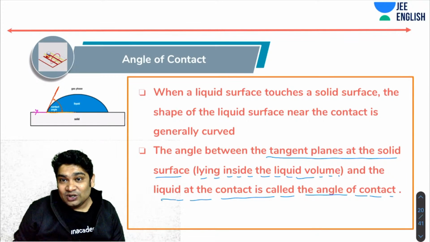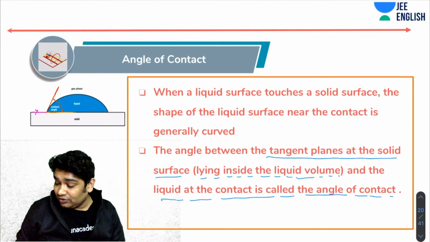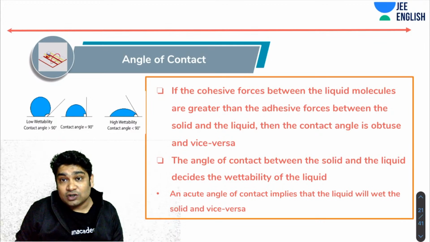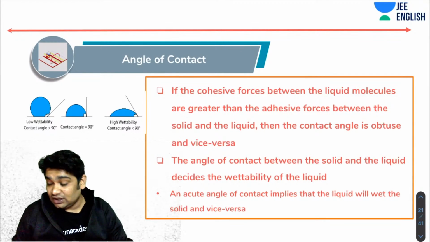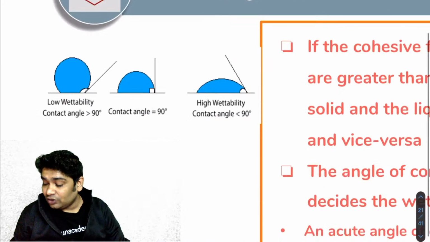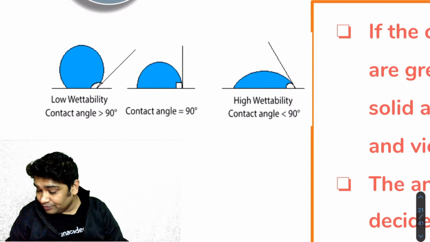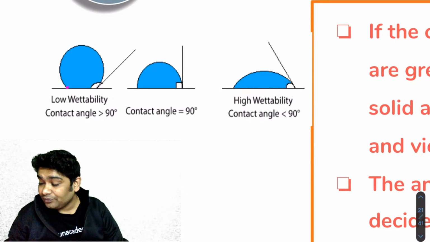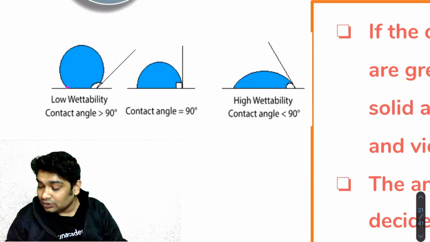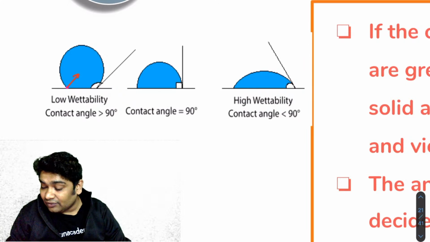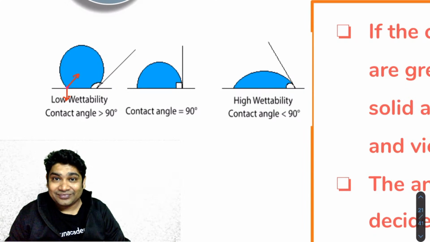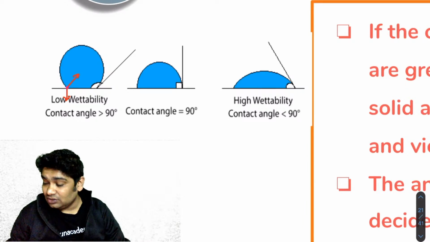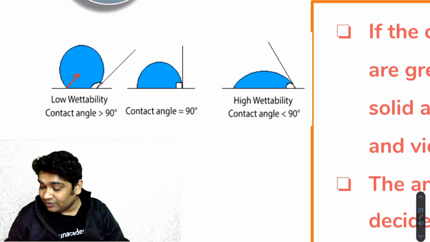Right, so that is what we call the angle of contact. Now you will notice that if the cohesive forces between liquid molecules are greater than the adhesive forces between liquid and solid, then the contact angle is obtuse, and vice versa. So what happens is that the molecules here at the surface are feeling two kinds of forces. They are feeling a cohesive force due to the bulk of the liquid, and then they are also feeling a force due to the solid below it. So maybe in this direction, the net force would be in this direction.